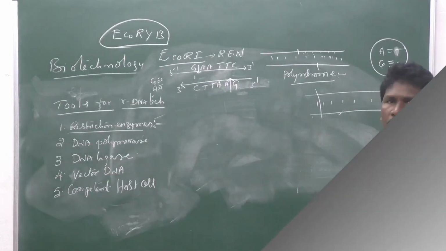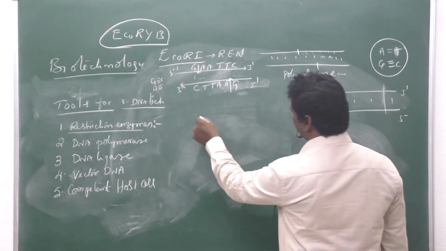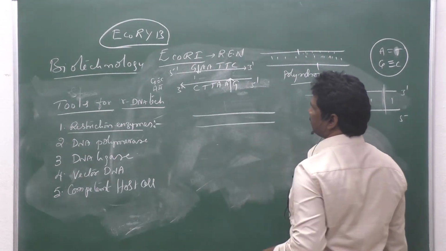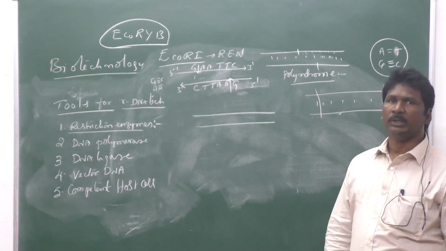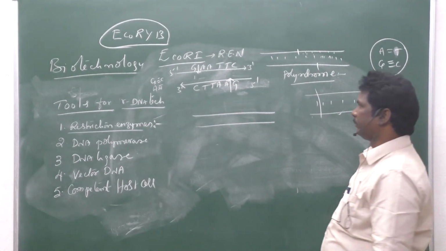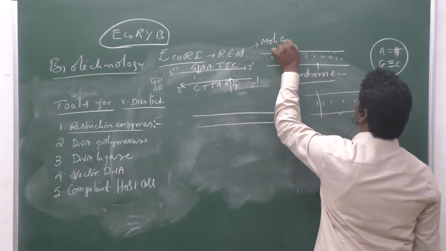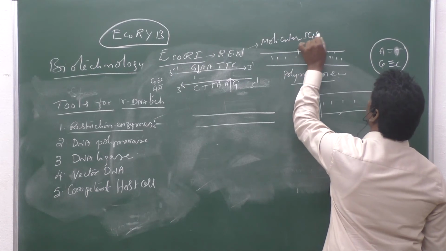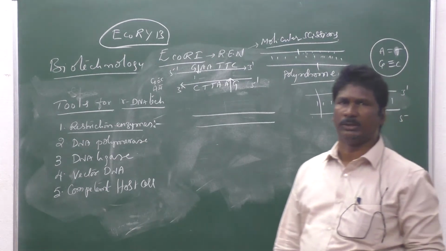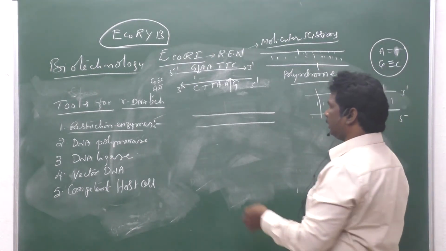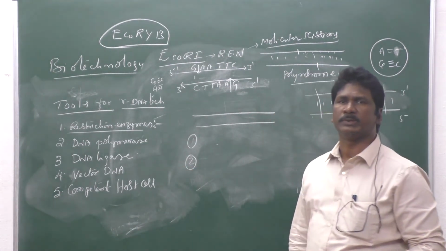These restriction endonuclease enzymes identify a particular palindromic sequence and cut the DNA into small fragments. That's why they are called molecular scissors. Those molecular scissors are useful to cut the DNA into small fragments. There are two types of cuttings.